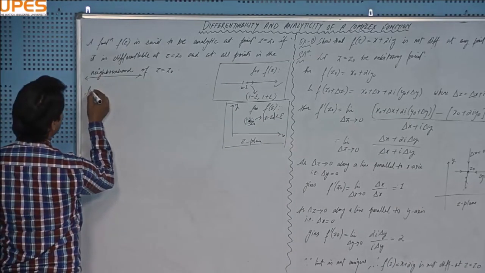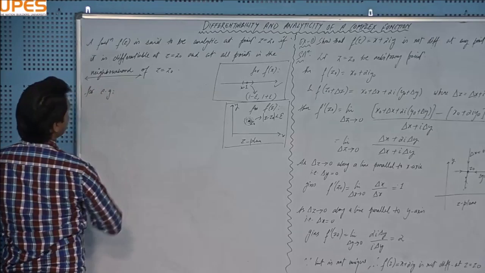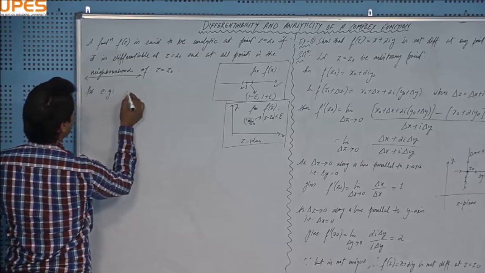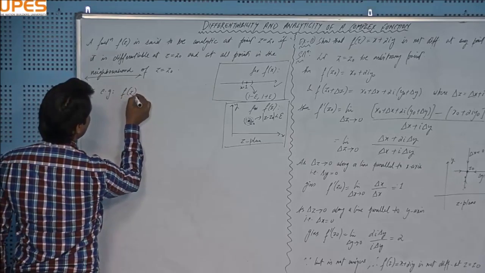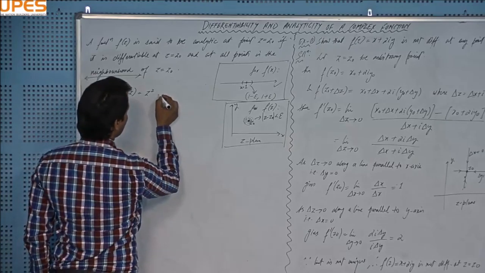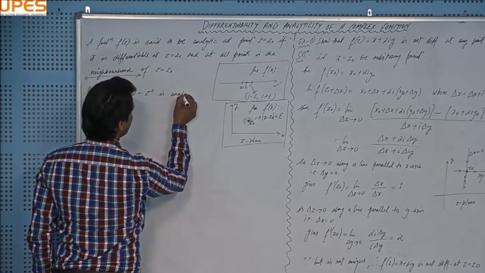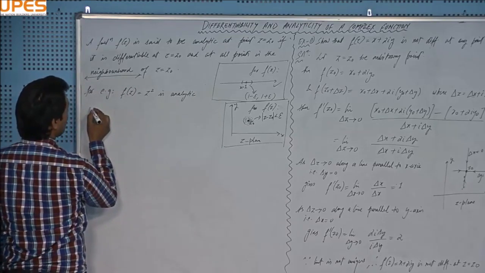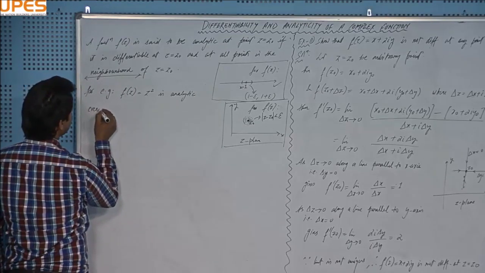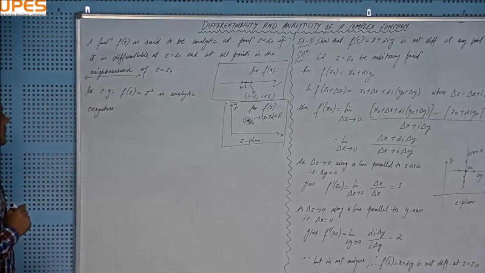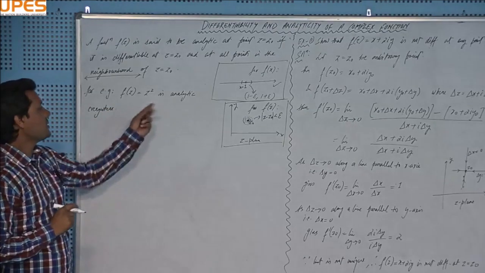For example, f(z) equal to z square is everywhere analytic.